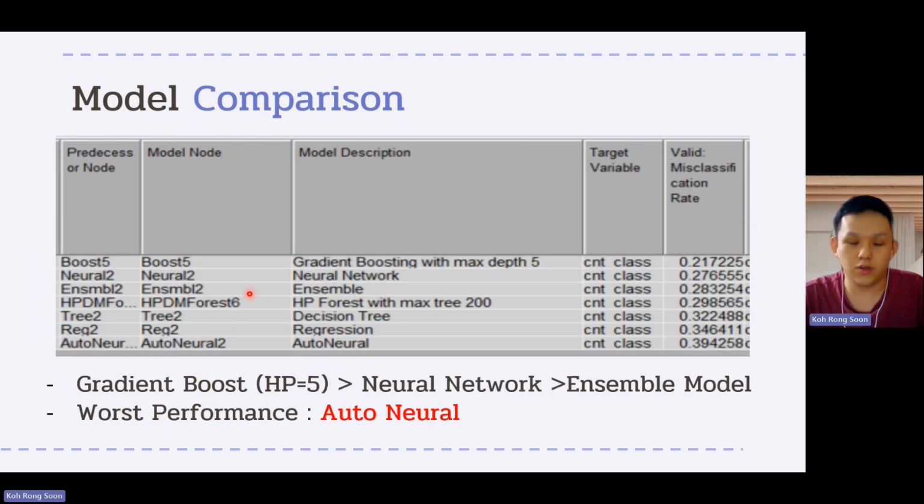This table includes the performance of the models for the classification problem. The gradient boosting has outperformed among the trained models, and the second best performance is the neural network model, followed third by the ensemble model. The worst performance is the auto neural model.